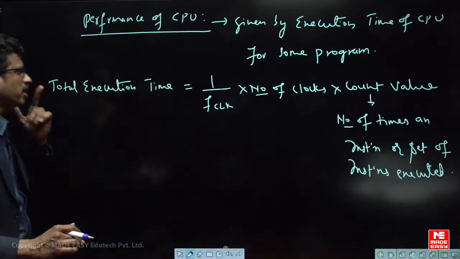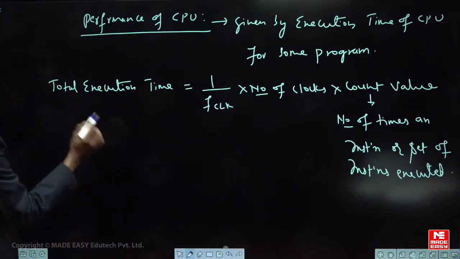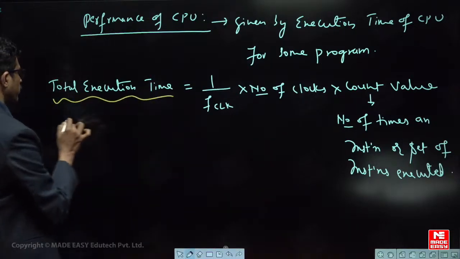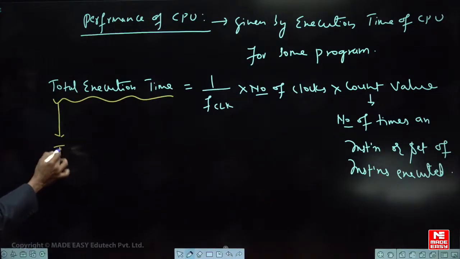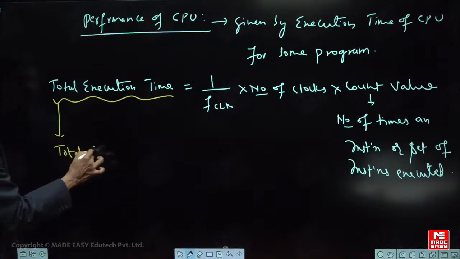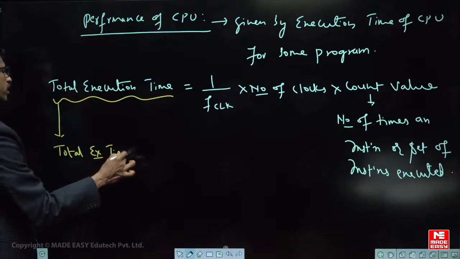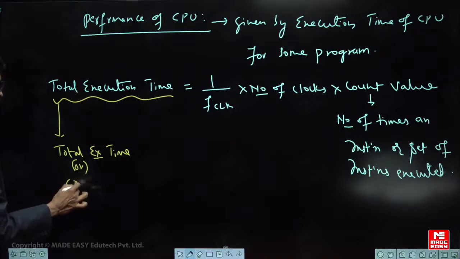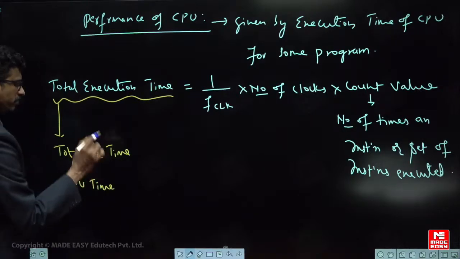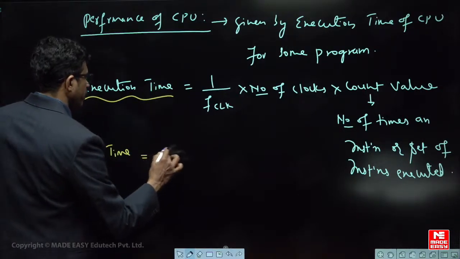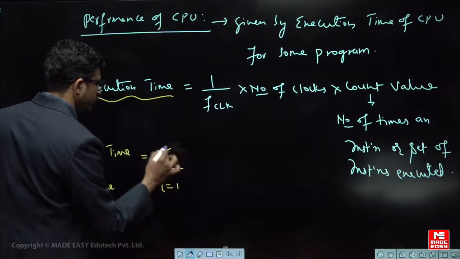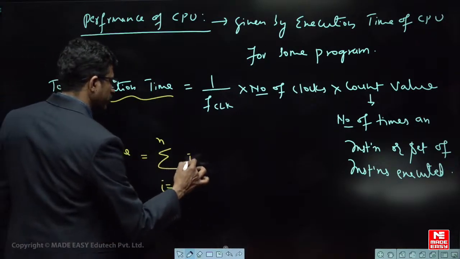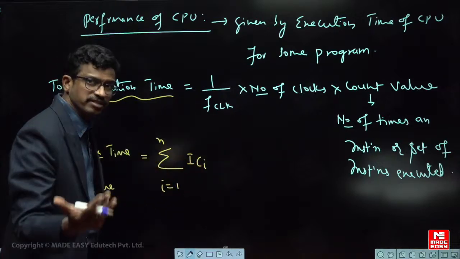But sometimes the same thing can also be given in another way. The total execution time, or in other words the CPU time, both are the same. CPU time is also given by the sum of different instructions. In a program, different instructions are possible.